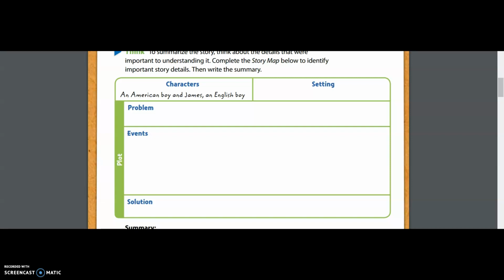I want you guys to take some time and think about what could the problem in this story be? What was the problem? What was the issue that the characters ran into? I'm going to give you a couple of seconds to think about that.